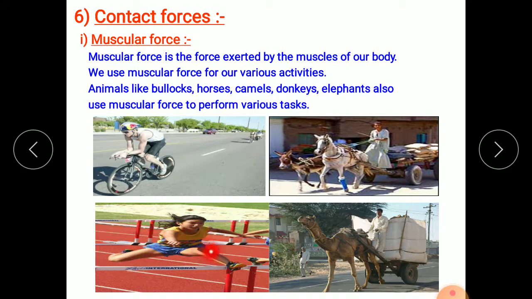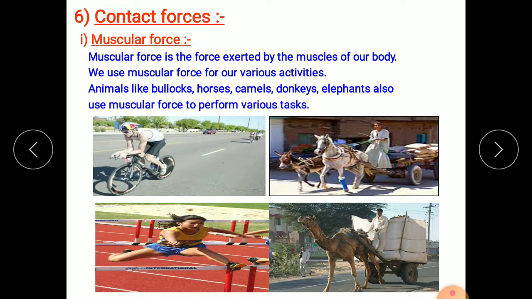So this athlete is jumping and running and this camel is pulling this camel cart. In all these examples in the pictures, the force generated is the force generated by the muscles of the living body, whether the athlete, the human or the animal.